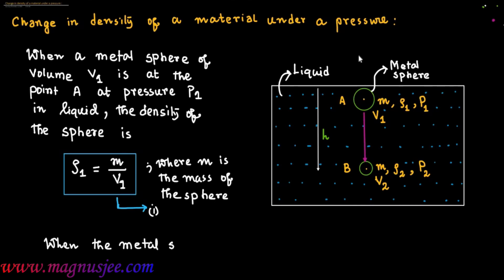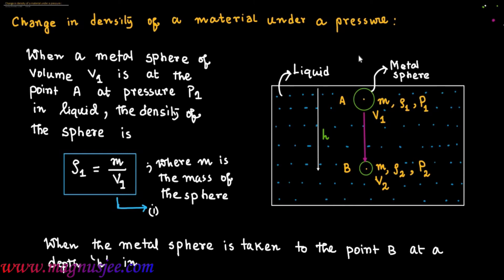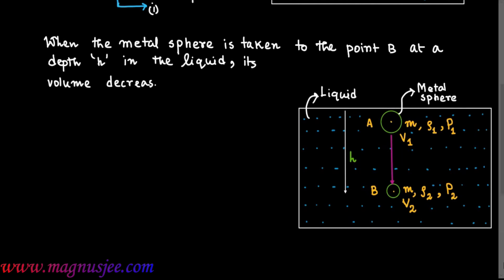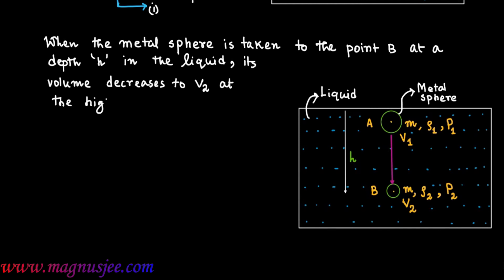When the metal sphere is taken to the point B at depth h in the liquid, its volume decreases to V2 at the higher pressure P2,